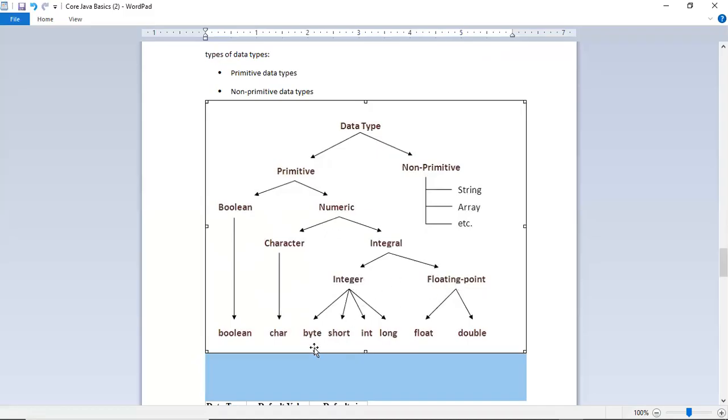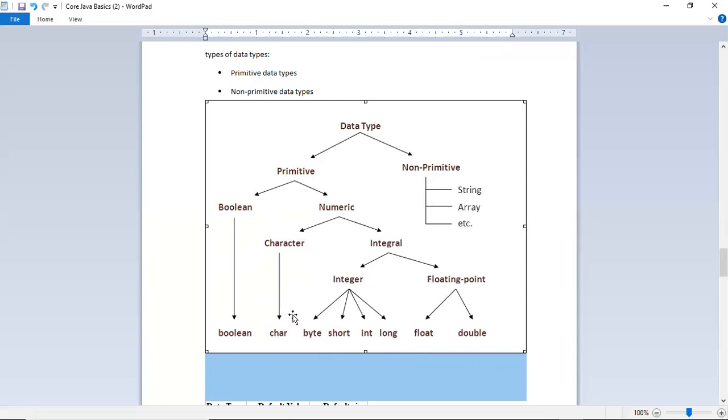Integer means whole numbers, defining the whole numbers, right? Suppose you have numbers like 1, 123, or 565, those are whole numbers. For defining whole numbers, integer types will work. There are byte, short, int, long. These four are basically for defining whole numbers.